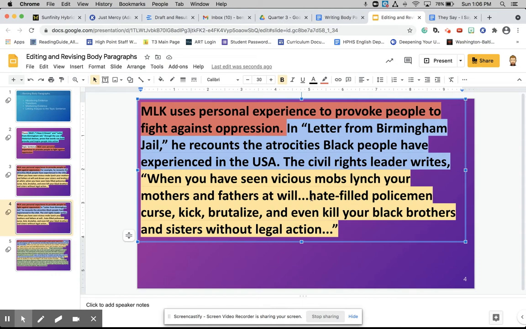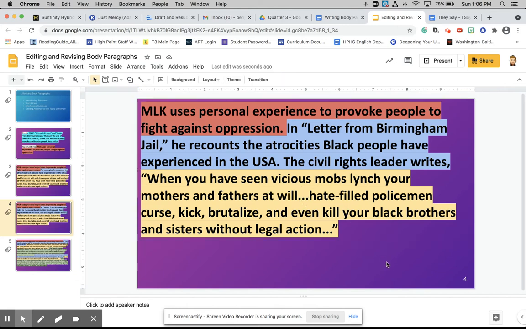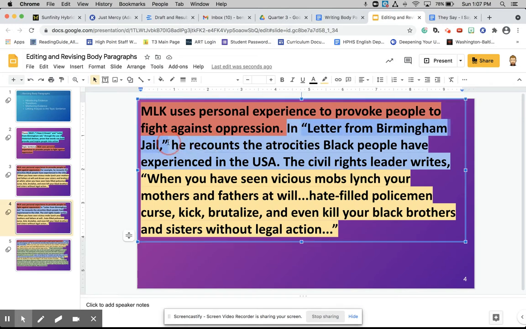So we can cut this down. You can see I've used an ellipsis here to show that I've taken out pieces of the evidence. So: when you have seen vicious mobs lynch your mothers and fathers at will, hate-filled policemen curse, kick, brutalize, and even kill your Black brothers and sisters without legal action. Right now it is just down to the very specific examples, and I've cut out some of that redundant or repeated phrases. And that helps make our essay more concise. So you can already see how much better this body paragraph is from adding in a little bit more specific information about which text, adding in a bit more detail about our speaker, and then cutting down our evidence using an ellipsis.